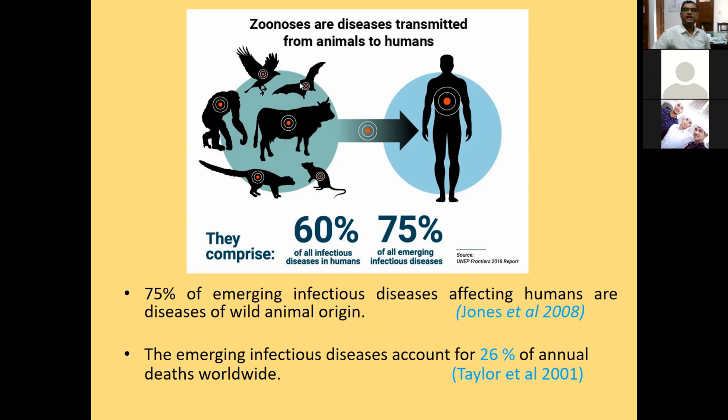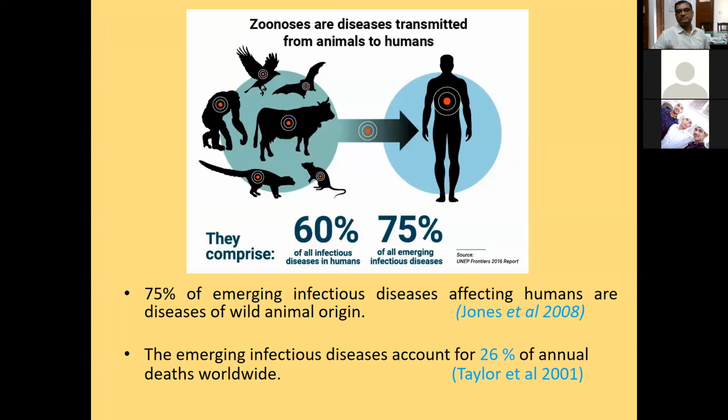The bat virus was transferred to the pangolins, and from pangolins, the disease was transferred to human beings, because humans are involved in the poaching of pangolins, or in consumption of meat from pangolins.